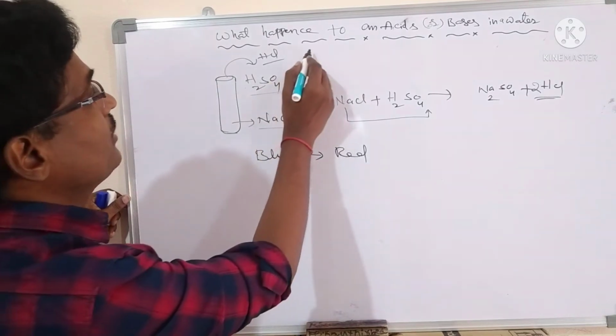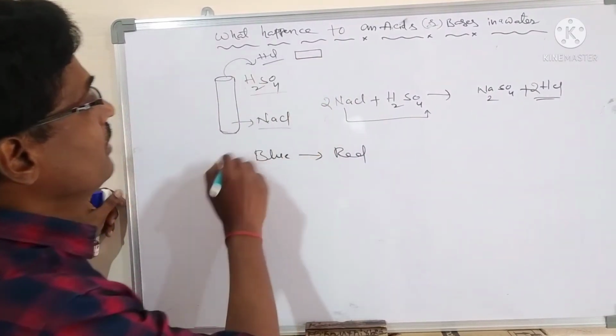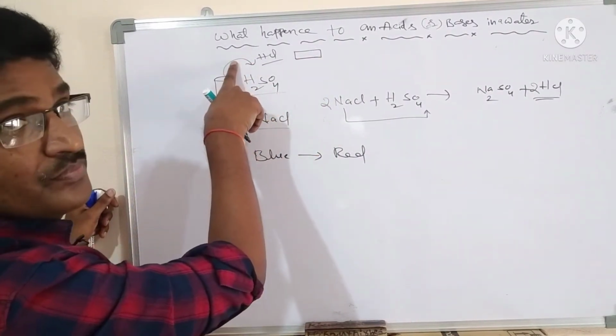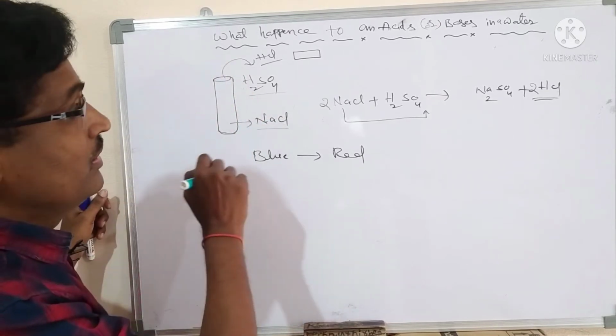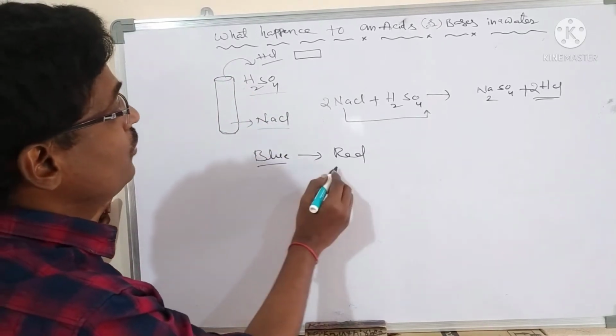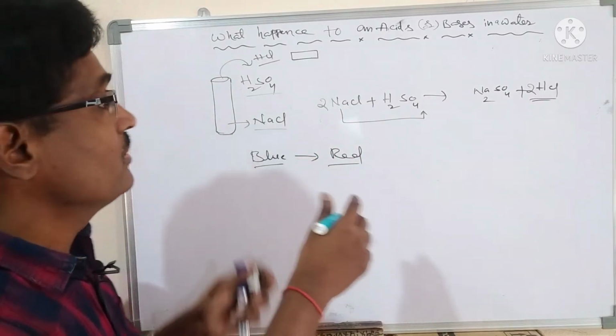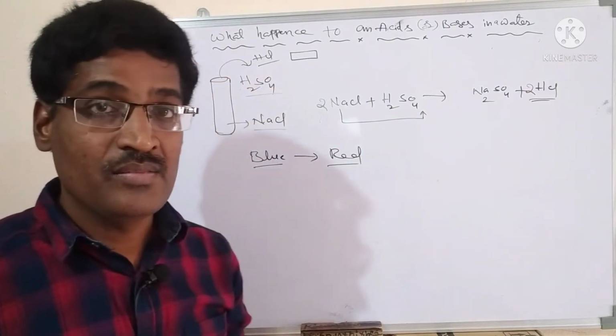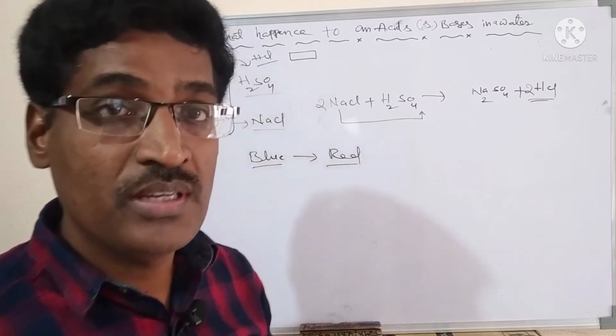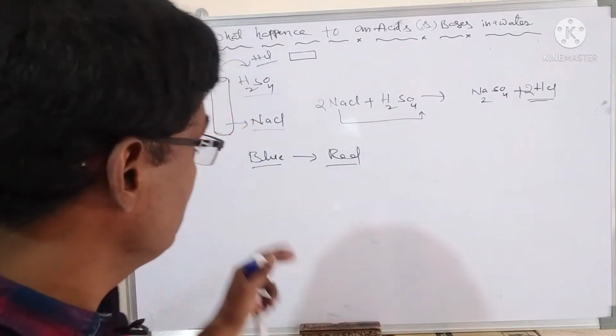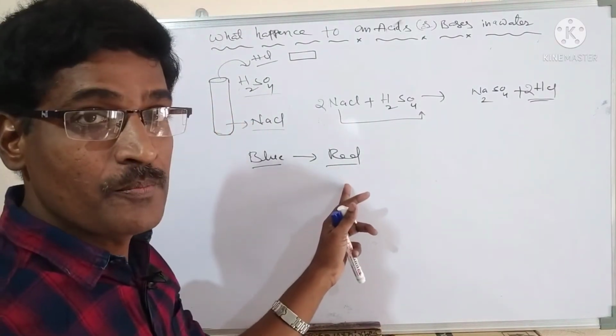Now take a litmus paper and keep it here. Now check whether the blue litmus converts into red or not. Why? Because the formation here is HCl. You already know HCl is an acid, and acid has to convert blue into red.